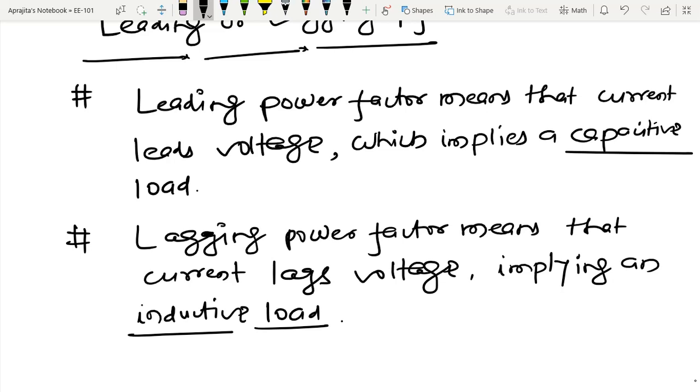So now let us come to the second important quantity, that is the complex power.